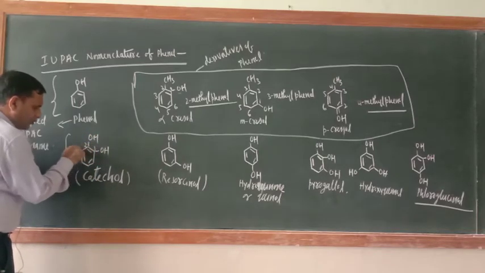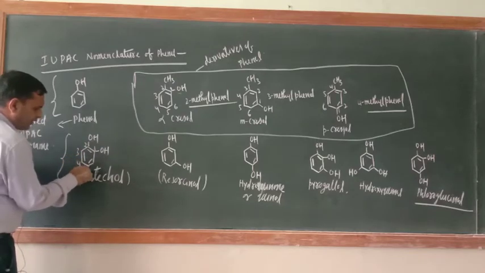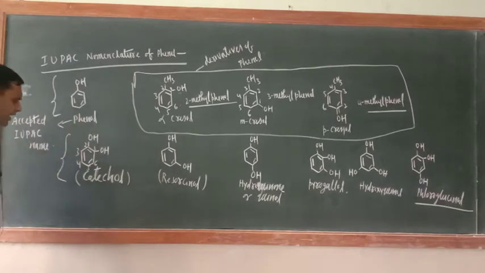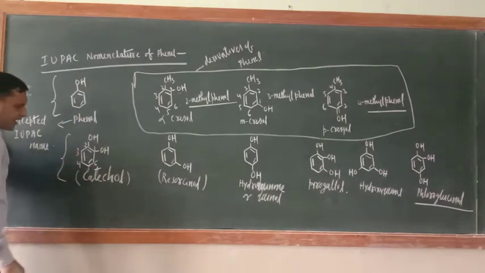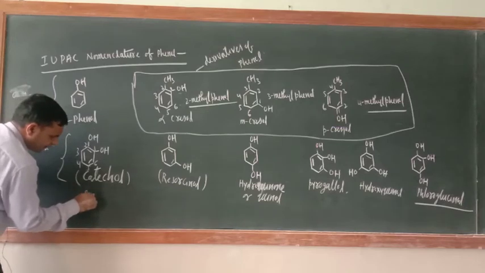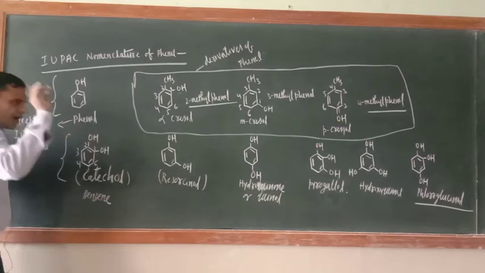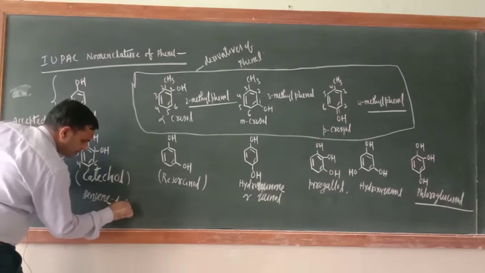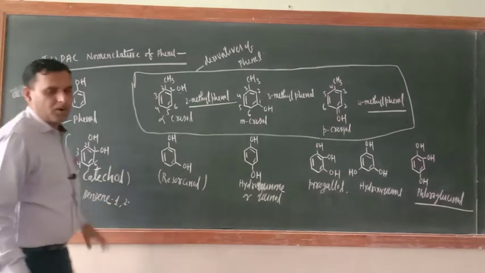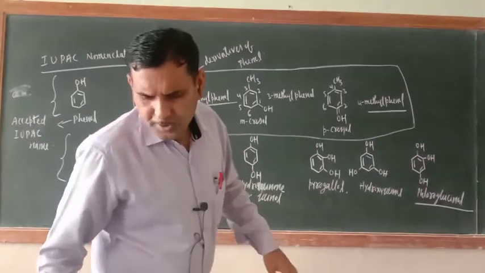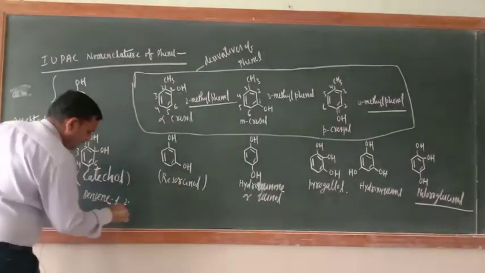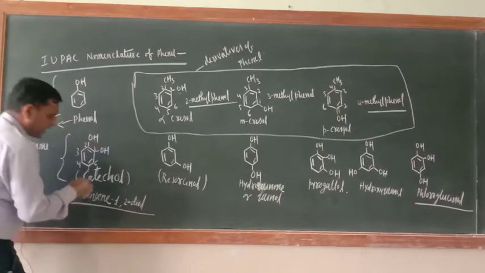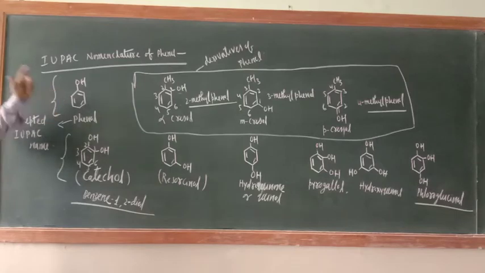So 1 2 3 4 5 6 or 1 2 3 4 5 6, either way you can number it, there is no issue. And what is the IUPAC name? Benzene, the e would not be deleted, benzene 1,2 diol. Correct. Now just see how the things are changed.